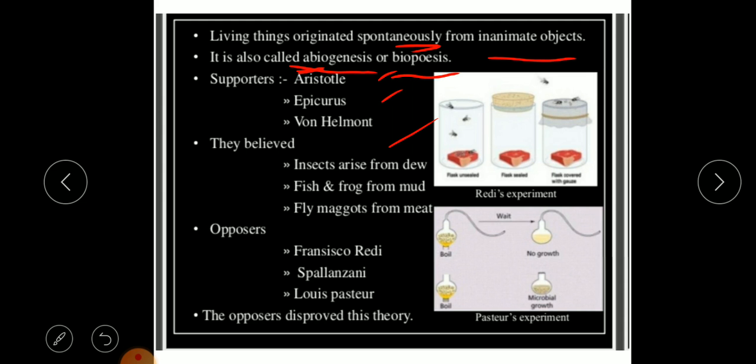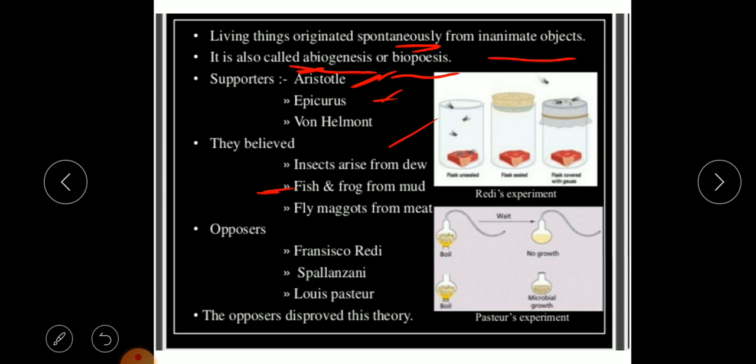Aristotle, who is also called the father of biology, believed that fishes and frogs originated from mud. Epicurus believed that worms and many other animals originated from soil and manure by the action of sun and rain.